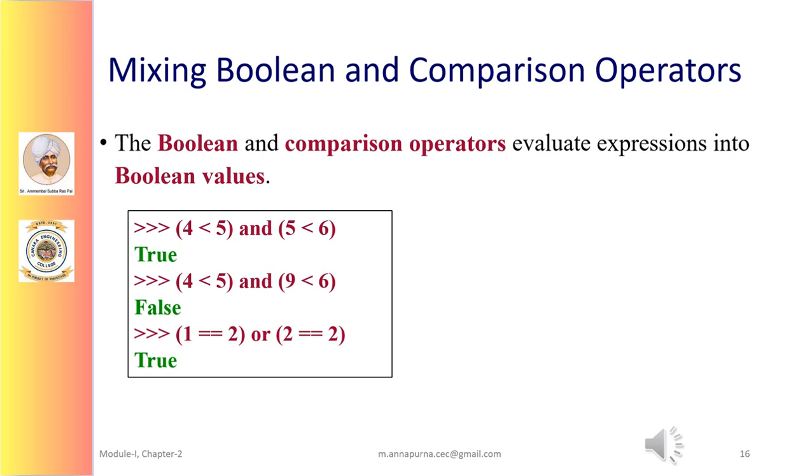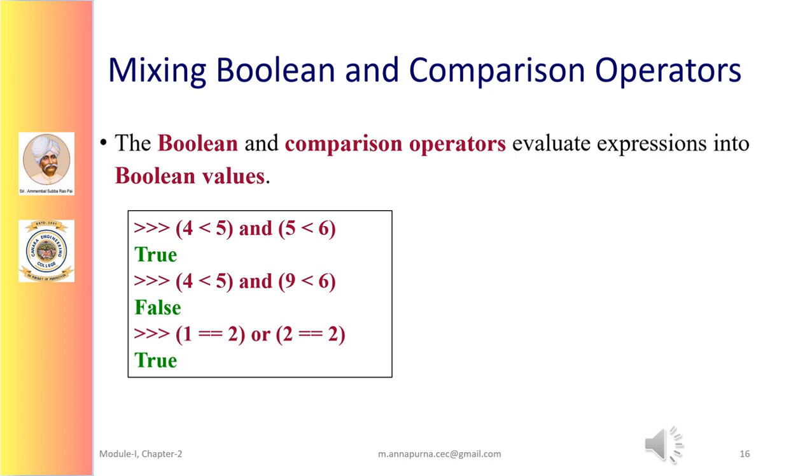Mixing Boolean and comparison operators. Under this topic, we'll see how to use both Boolean and comparison operators in a conditional expression. When an expression having both comparison and Boolean operators is to be evaluated, the computer evaluates the left expression first and then evaluates the right expression. When it knows the Boolean value for each, it will then evaluate the whole expression and reduce it to one single Boolean value. Suppose I have an expression of the form 4 less than 5 and 5 less than 6.